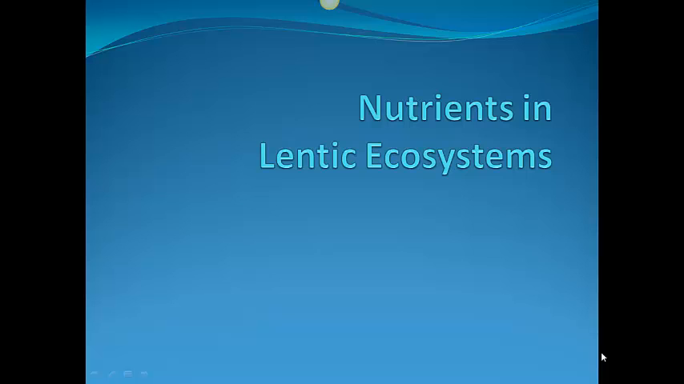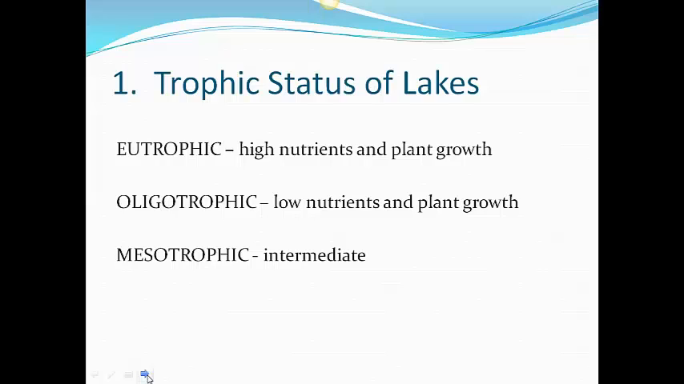In this podcast, I'm going to be talking about the nutrients in lentic ecosystems. The first words we need to discuss are the things that signify the level of nutrients in a lake, which is called the trophic status of a lake. And there are three different levels that scientists use to describe how many nutrients are in lakes.